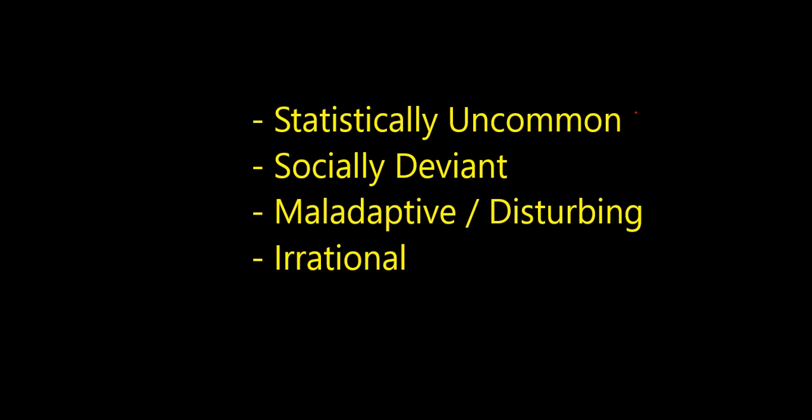So, for instance, some psychological disorders are very common. About 20% of people experience anxiety or depression at one point in their life. So that's 1 out of 5. If we go back to the normal distribution, it's not just the end of the distribution, it's more like a big chunk. So how uncommon could that be considered?